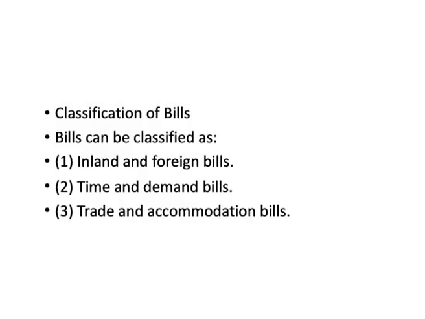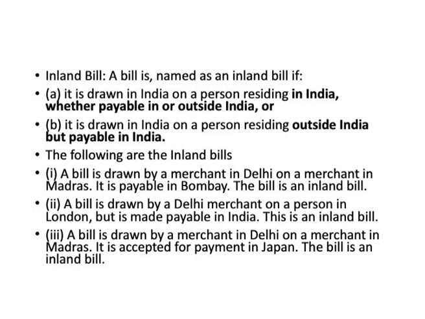Bills of exchange can be classified into three categories. The first category is inland and foreign bills, the second category is time and demand bills, and the third category is trade and accommodation bills. Any bill would be called an inland bill if it is drawn on a person in India by a person in India and the payment also is to be made in India. Or, a slight variation to this, if it is drawn on a person residing outside India but payable in India, these two cases would fall under the category of inland bills. Any other category other than these would become a foreign bill.